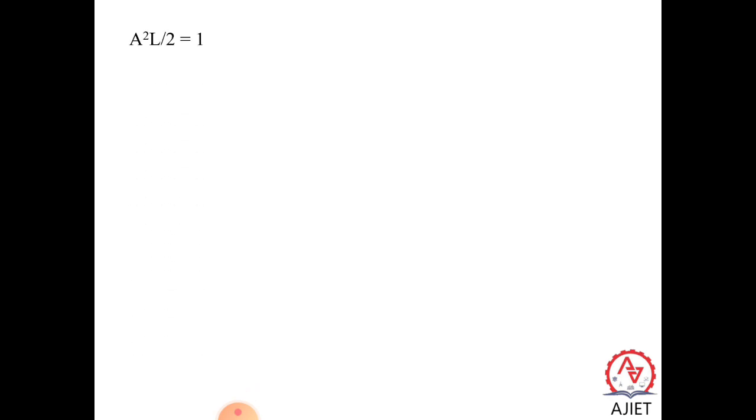So a square into L by 2 is equal to 1, or a is equal to square root of 2 by L. So now we got the value of a as square root of 2 by L.